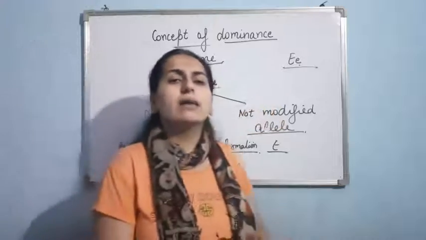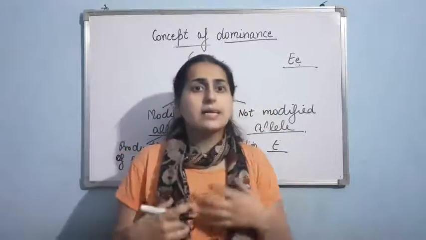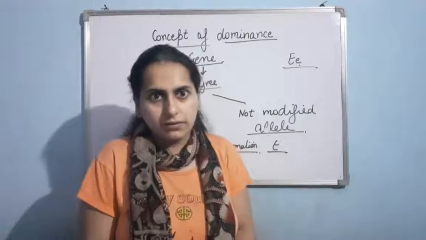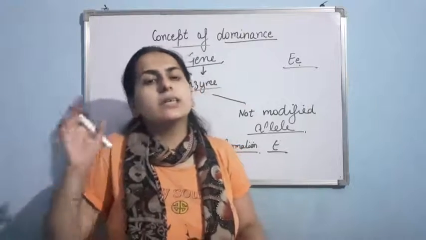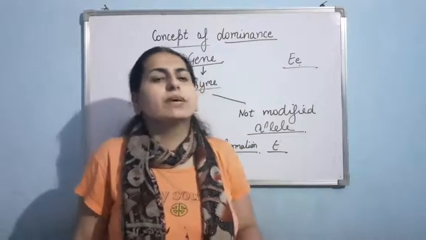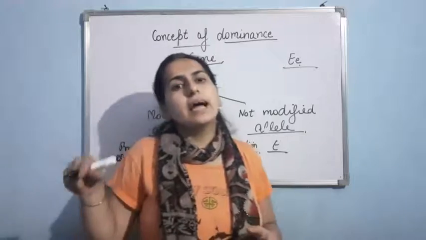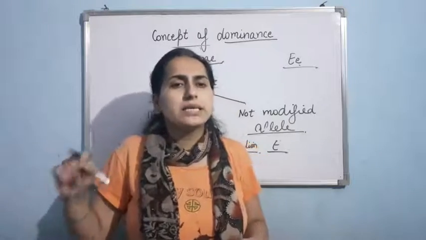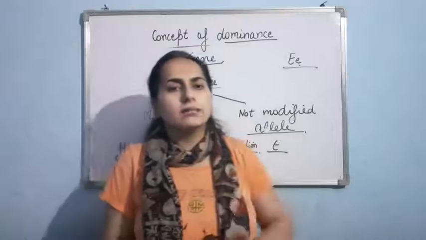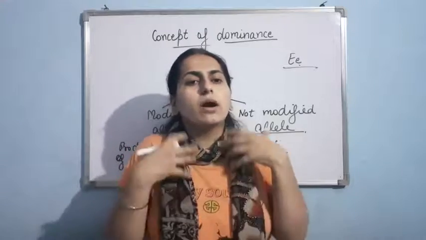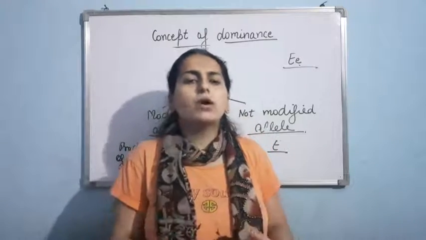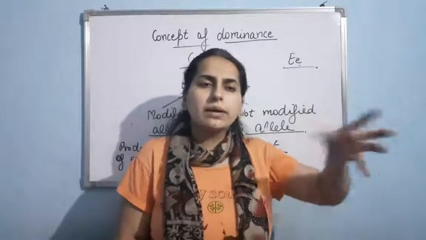The dominant allele will be that allele that is able to express itself, and the second allele that is not able to express itself is recessive. And why is that allele not able to express itself? Because there is some kind of modification, and that modification could be due to an environmental factor.